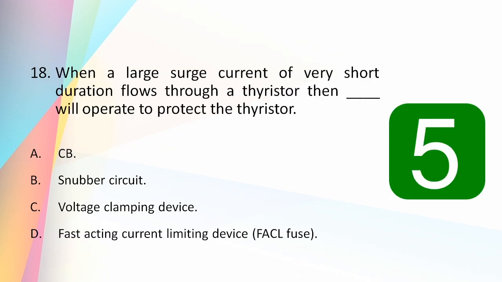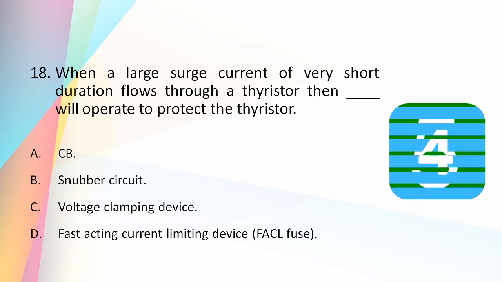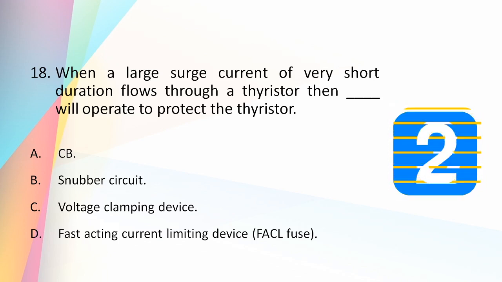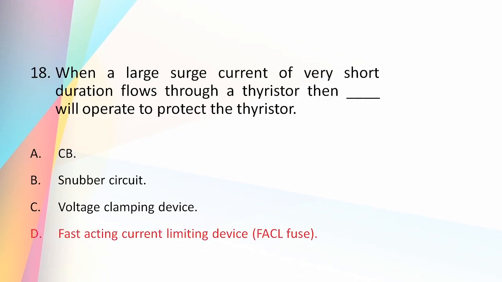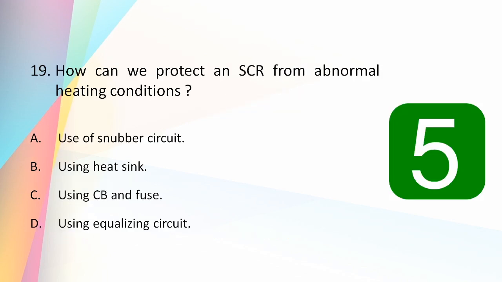When a large circuit current of very short duration flows through a thyristor, then dash will operate to protect the thyristor: CB, snubber circuit, voltage clamping device, fast acting current limiting device, that is the FACL fuse. And the answer is fast acting current limiting fuse device.